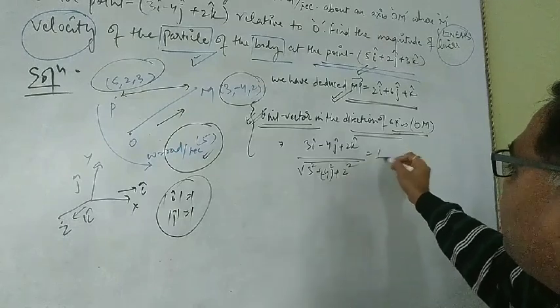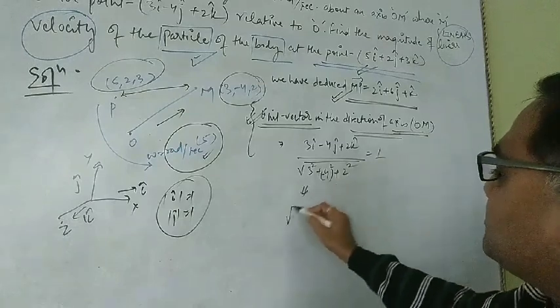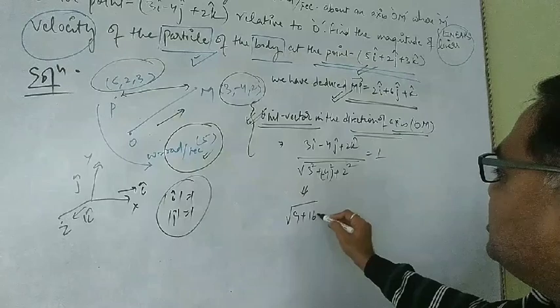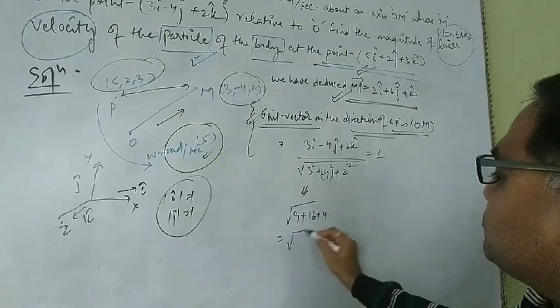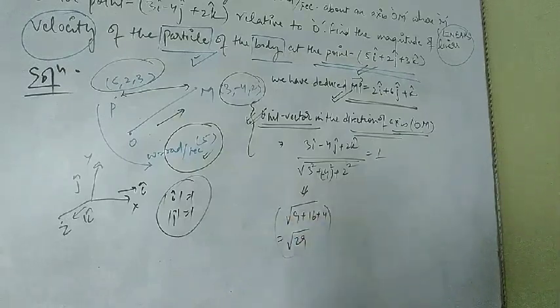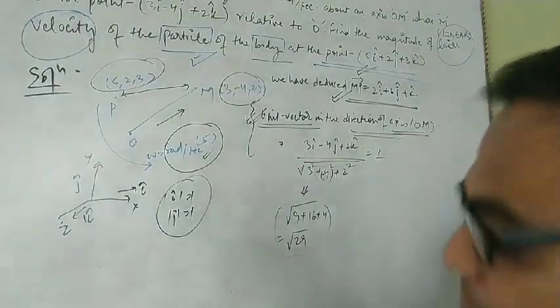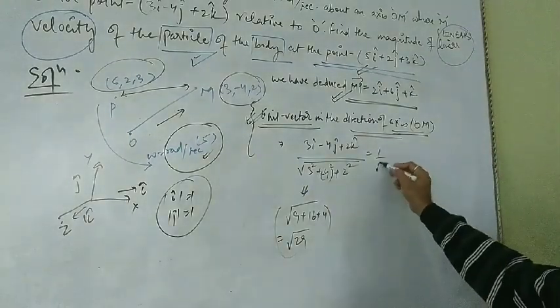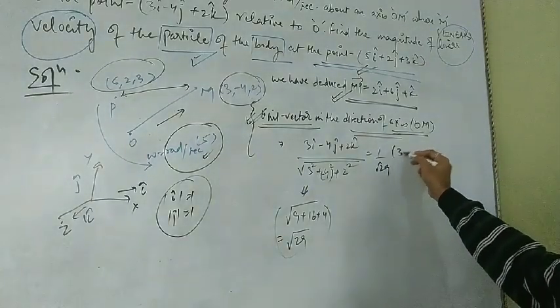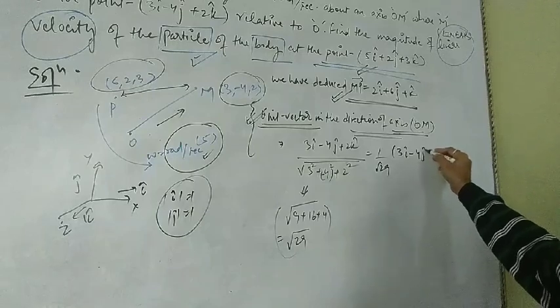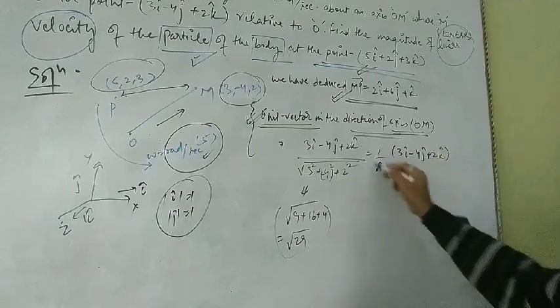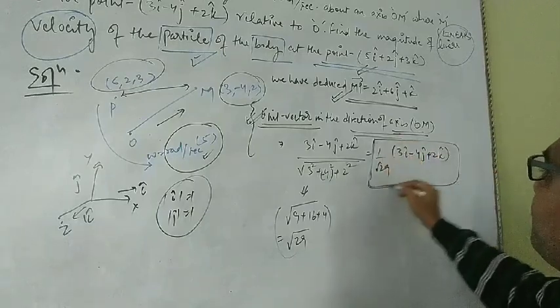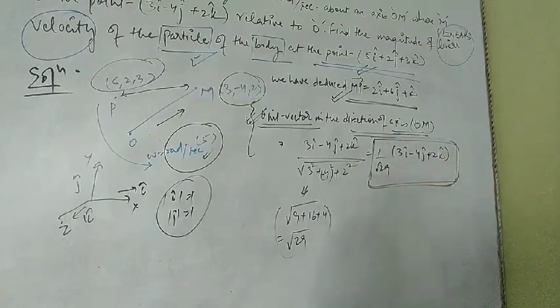So it is 1 by the square root of 9 plus 16 plus 4, which comes to 29. So the unit vector in the direction of OM is 1 by root 29 times (3i minus 4j plus 2k). This is the unit vector in the direction of the axis OM.